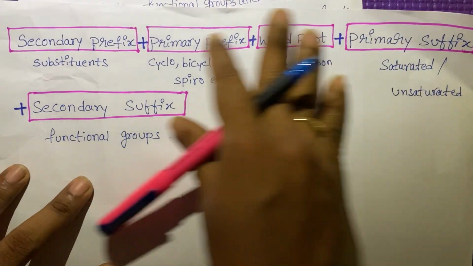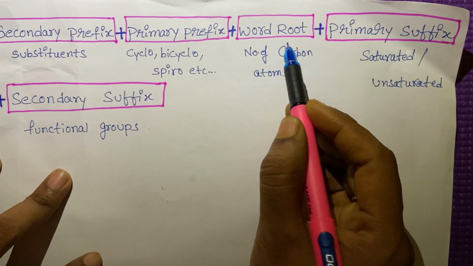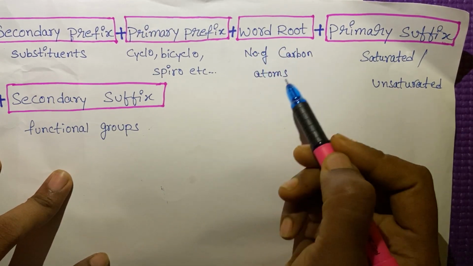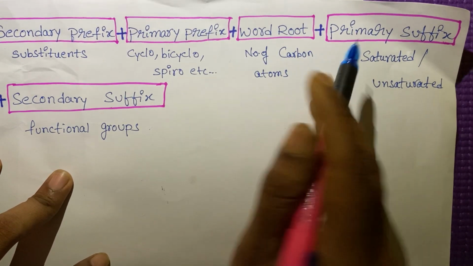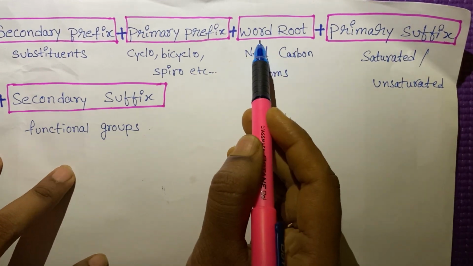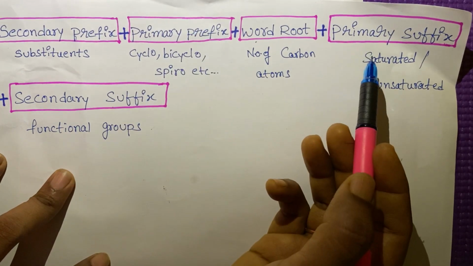First, word root. Word root is very, very important. It's very easy. What is word root? Number of carbon atoms. How many carbon atoms are there in the given hydrocarbon chain? That is the word root, the parent chain. Okay. Next, we have prefix and suffix.